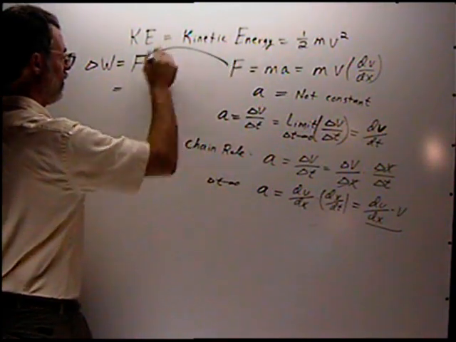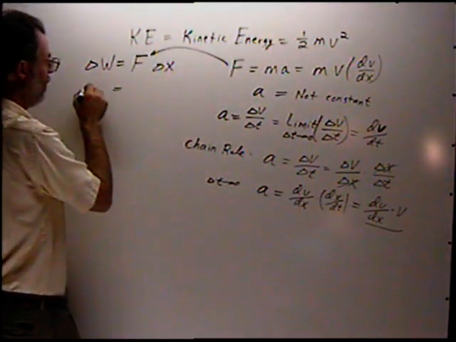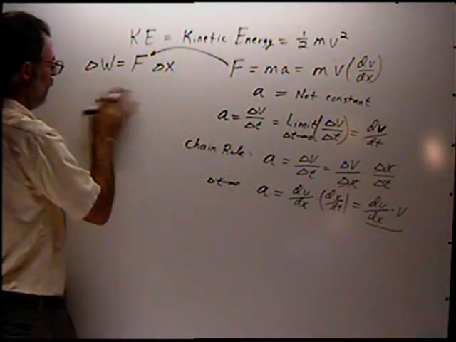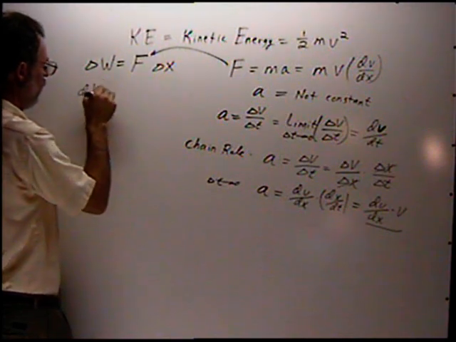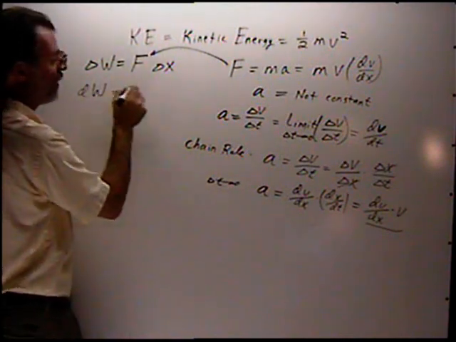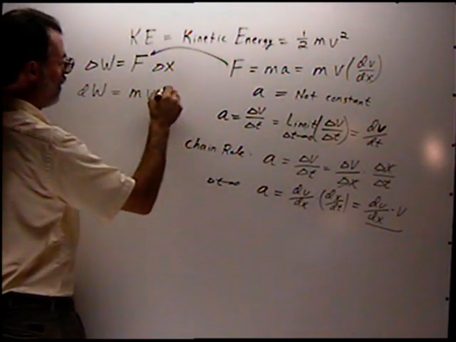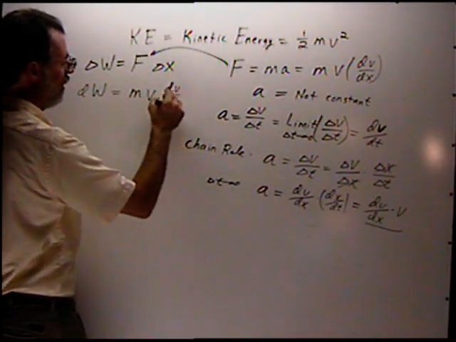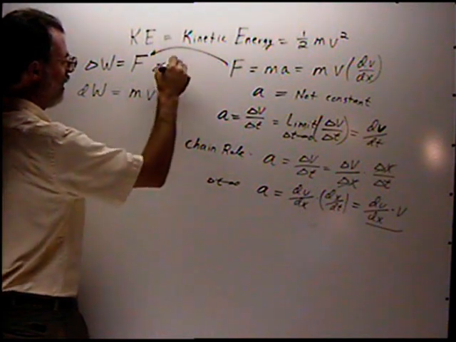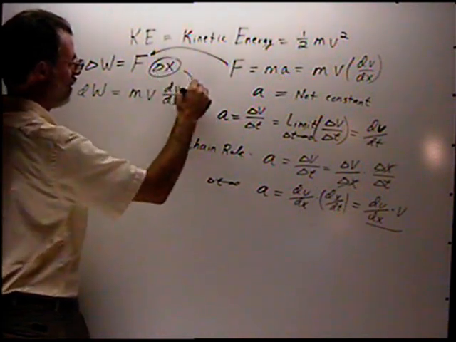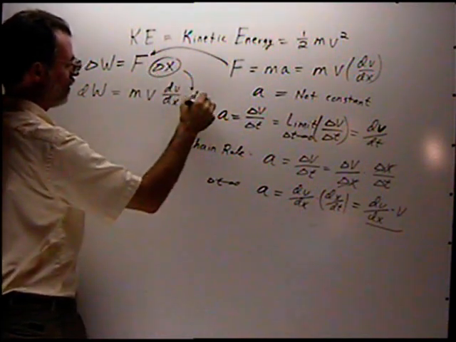I'm going to substitute this into here, and I have that the differential work, the small amount of work, is mass times velocity times dv/dx, and this becomes dx.